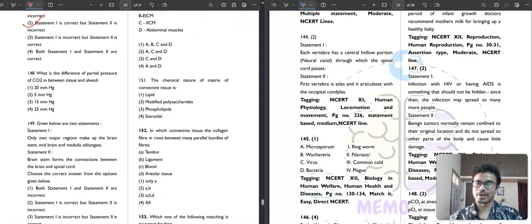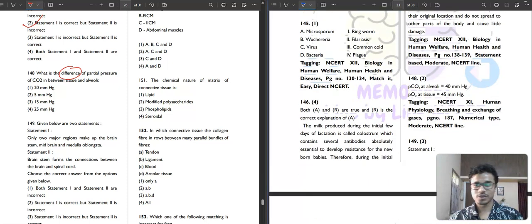Then question number 148. What is the difference of partial pressure of CO2 between tissue and alveoli? It is saying it is a difference. What is the difference between them? So you need to think of that. What is the partial pressure of CO2 in alveoli? Partial pressure of CO2 in alveoli is 40 millimeter of Hg, and the partial pressure of CO2 at tissue is 45. So what is the difference? That is 5 millimeter of Hg. So the second option is your correct answer. Then question number 149.